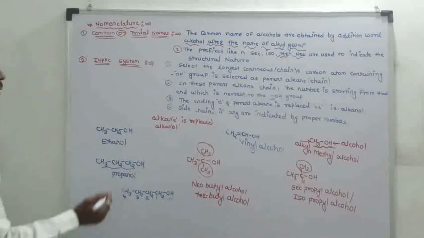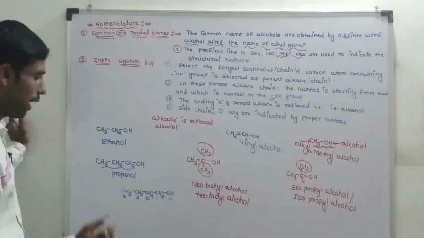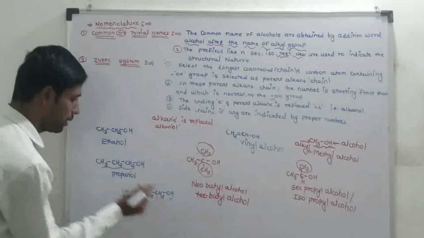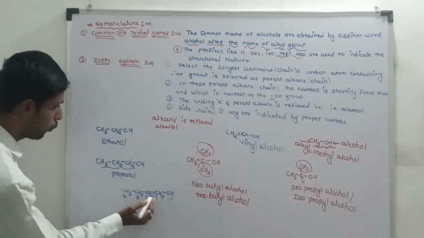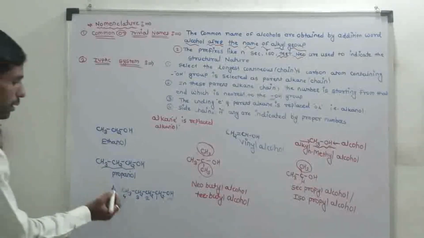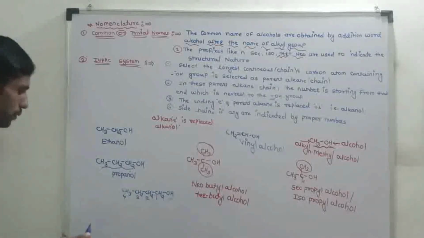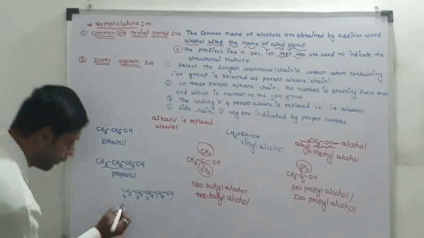Third rule: the ending E of the parent alkane is replaced by OL, that is alkanol. This parent alkane chain contains 4 carbon atoms, and the alkane is known as butane.